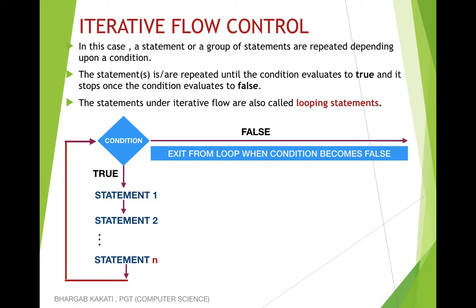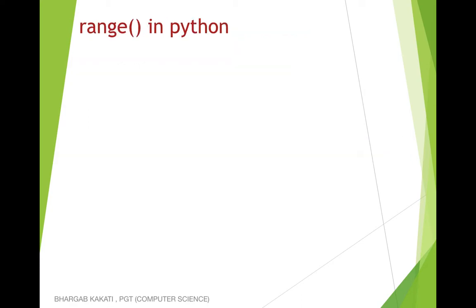Remember, two cases: if the condition is true, the statements within it will be executed, and after the end of the statements the condition is checked again. If it is still true, then again those statements will be repeated, and one point will come when the condition will become false. As the condition becomes false, the loop will be exited.